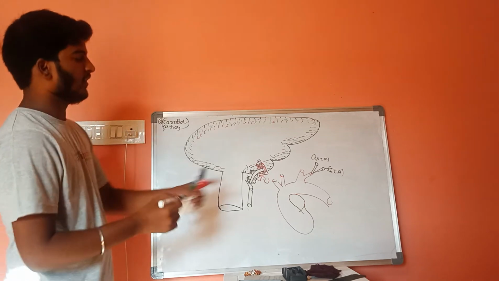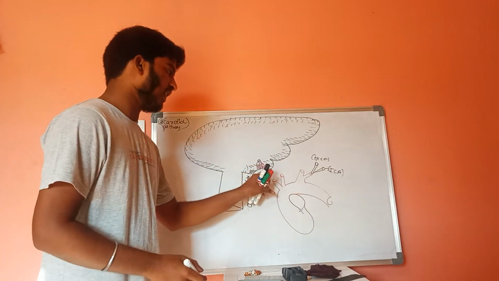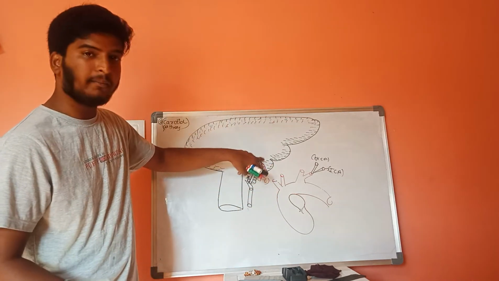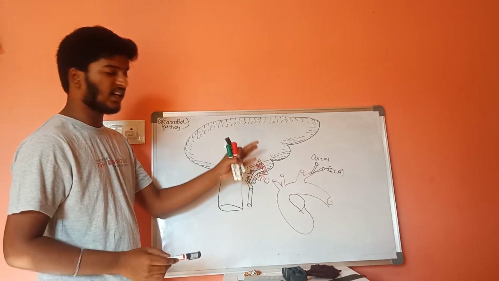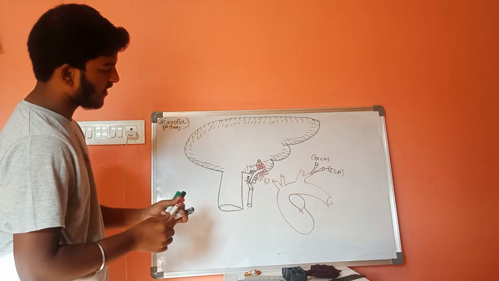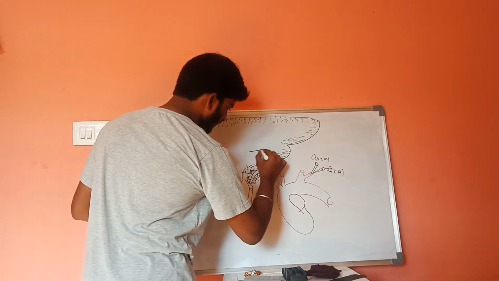Now this carotid artery will be rupturing this outer dura mater, middle arachnoid layer and inner pia mater, and it is situated inner side of this pia mater, and inside of this there is a special structure.